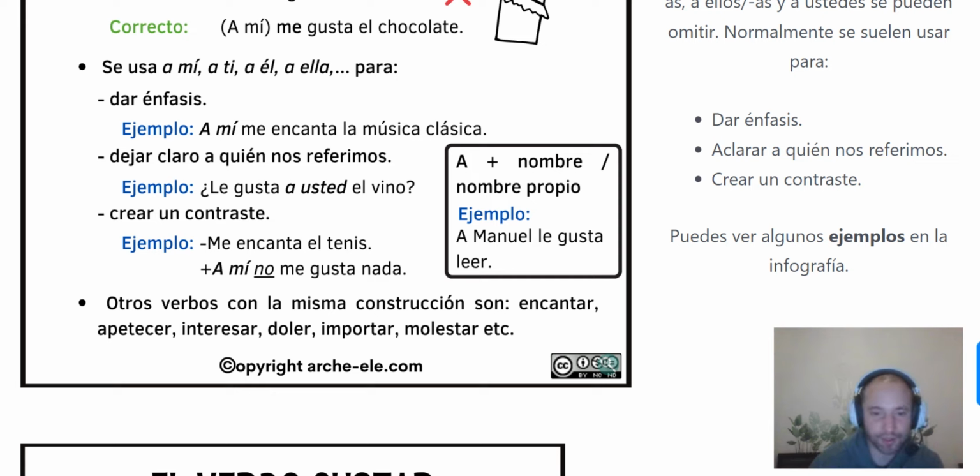Another verbs that we can also use with gustar, I mean, similar to gustar, is encantar, which is the one that I explained before. Encantar, to love something more. Apetecer, something that you desire. Interesar, to be interested in something. Doler, pain. Importar, to.